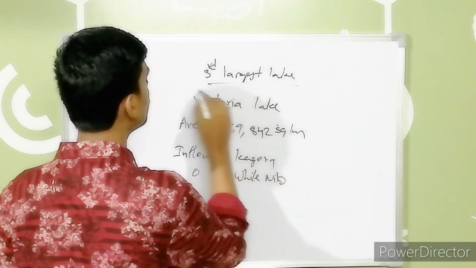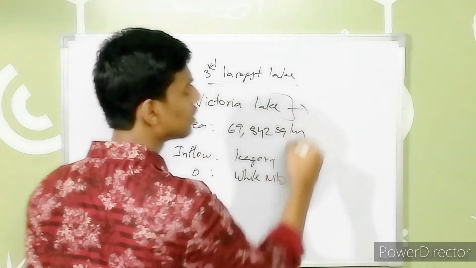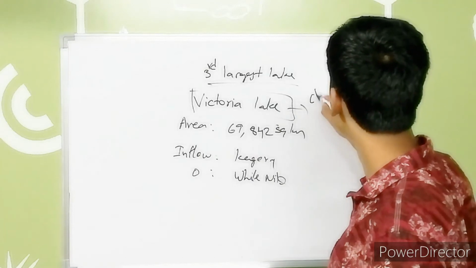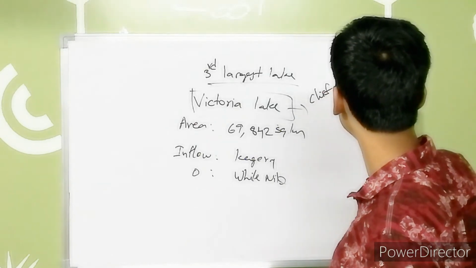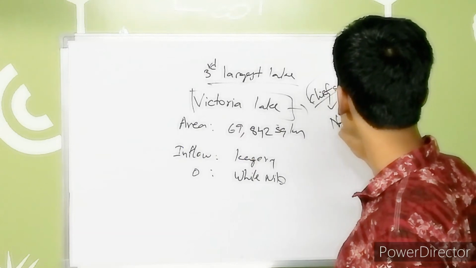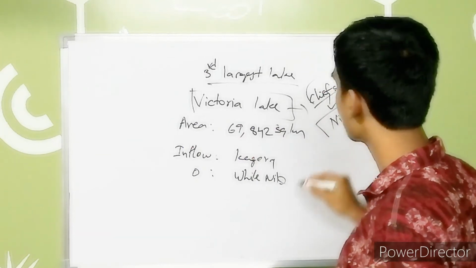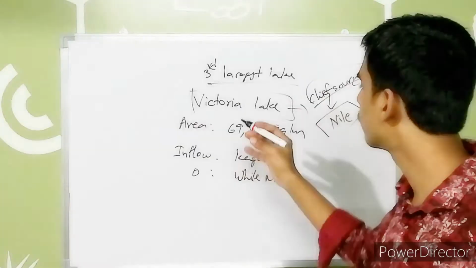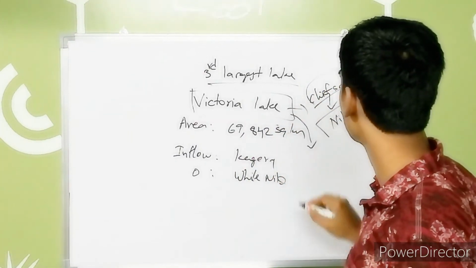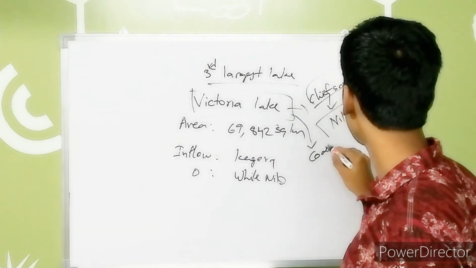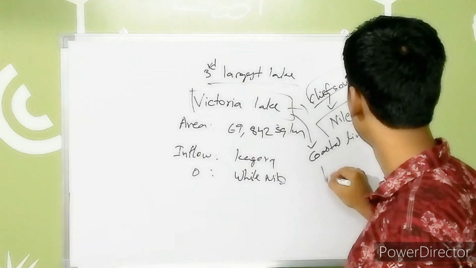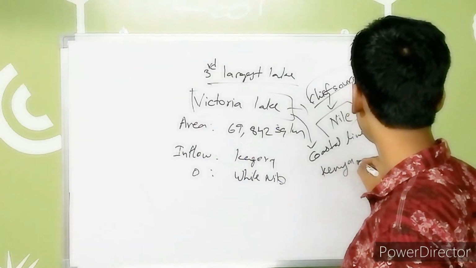The main feature of Lake Victoria is that it is the chief source for the largest river in the world. The largest river in the world is the Nile, and Lake Victoria acts as its chief source. Another feature is that the coastline of Lake Victoria is formed by the countries Kenya, Tanzania and Uganda.